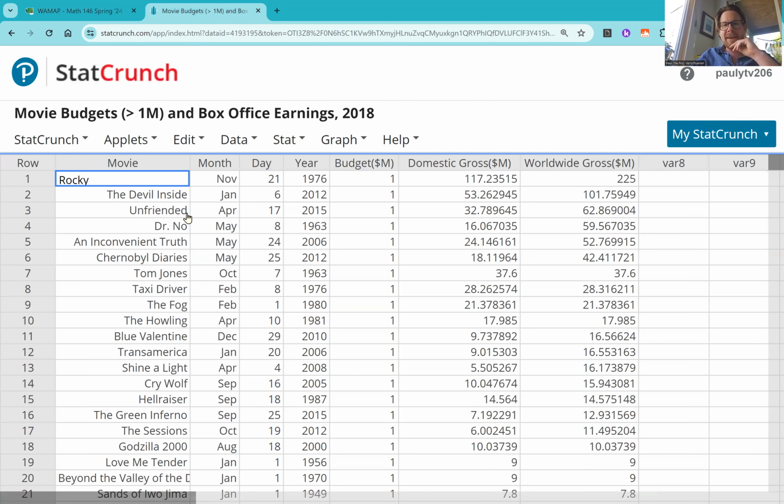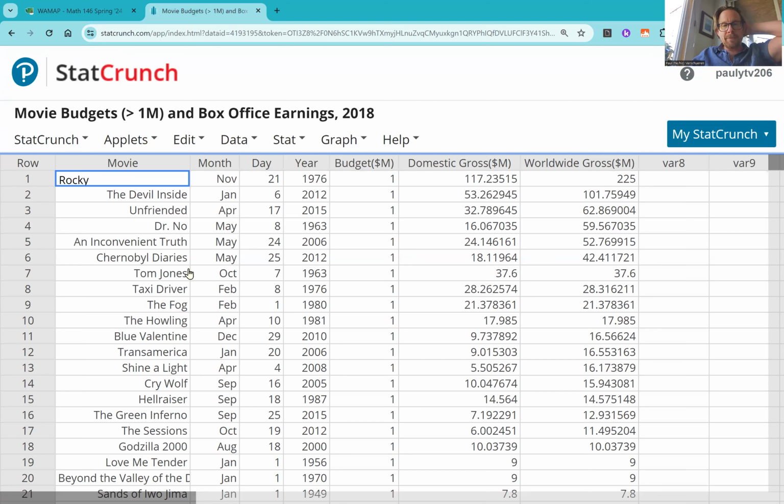And what it is, is every movie, I think this goes up to 217, every movie that came out in those times. So you might recognize this is Rocky, the original Rocky movie that came out November 21st, 1976. It had a budget of $1 million. See that money sign, M stands for millions of dollars. Domestic gross means the money it made in the United States. Worldwide gross means the money it made worldwide in all countries.